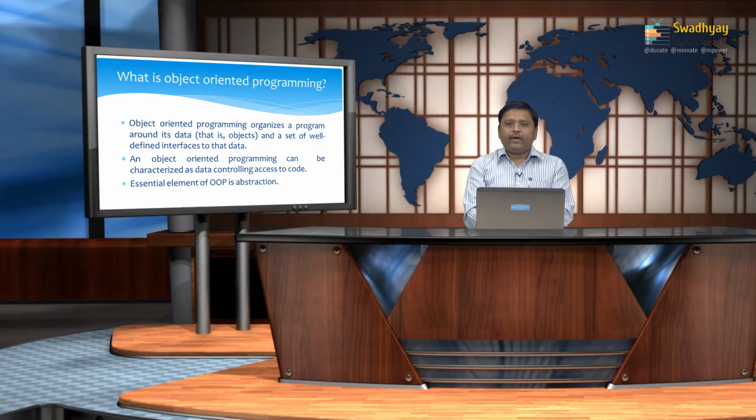Object oriented programming can be characterized as data controlling access to code. We can say object oriented programming, as its name suggests, is all about objects, and the object is the essential part of object oriented programming that we discuss soon, and the major aspect of object oriented programming is abstraction.